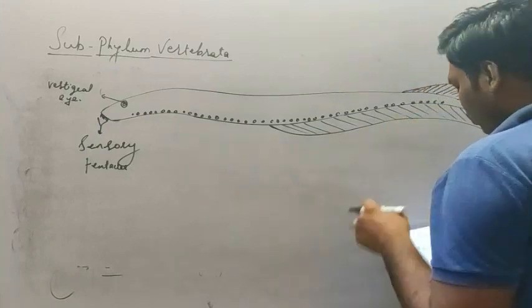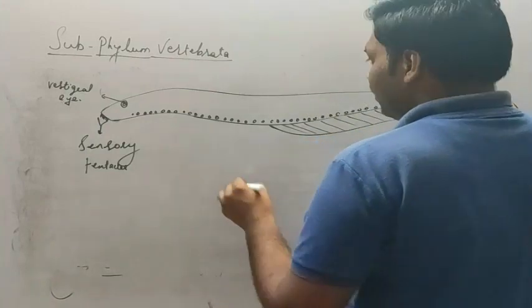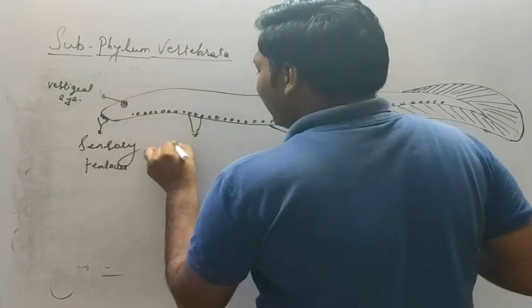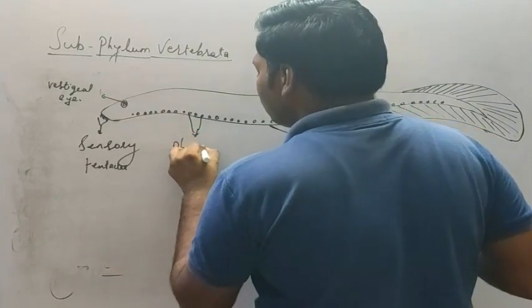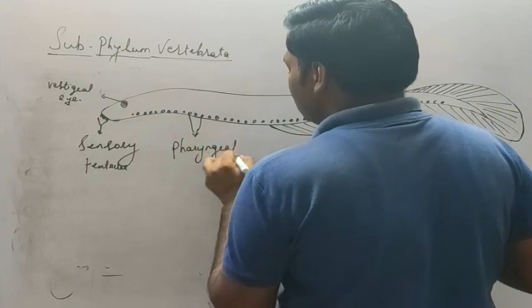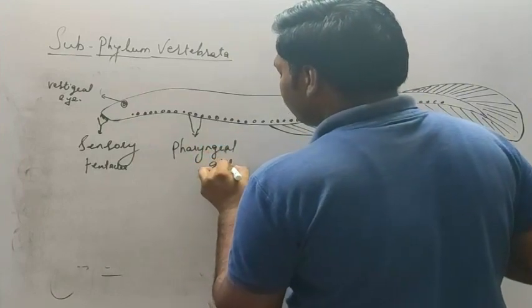Okay, so this is how the body looks like. These are the pharyngeal gill slits.